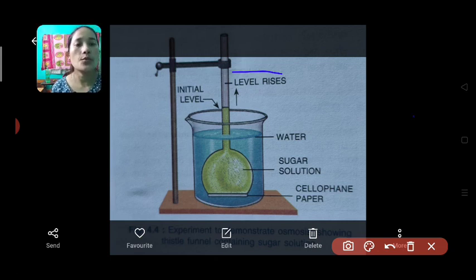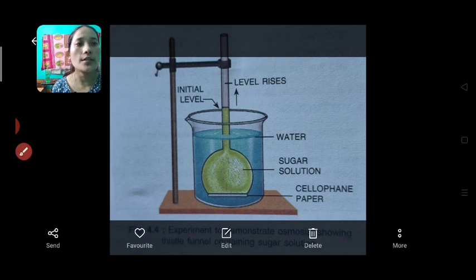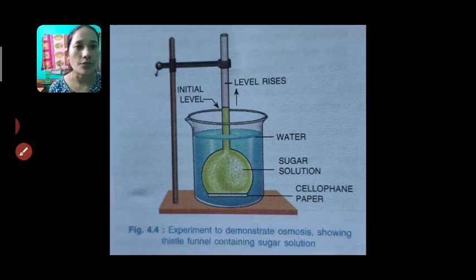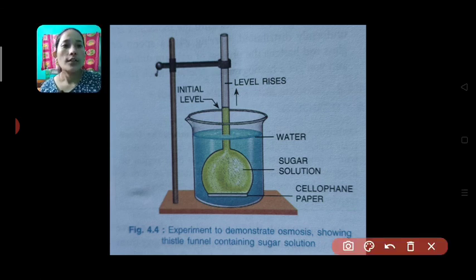Now what is the process for carrying out this experiment? The process is as follows. You will take a beaker and fill it with water, and then you will take a thistle funnel. You will fill the thistle funnel with a concentrated sugar solution, and the open portion of the thistle funnel you will cover with a cellophane paper.